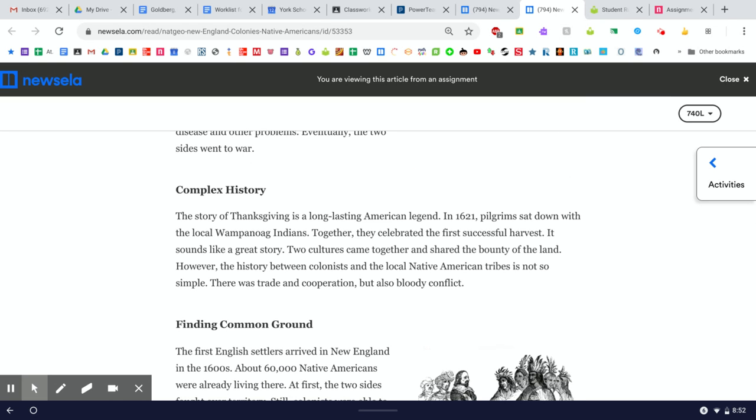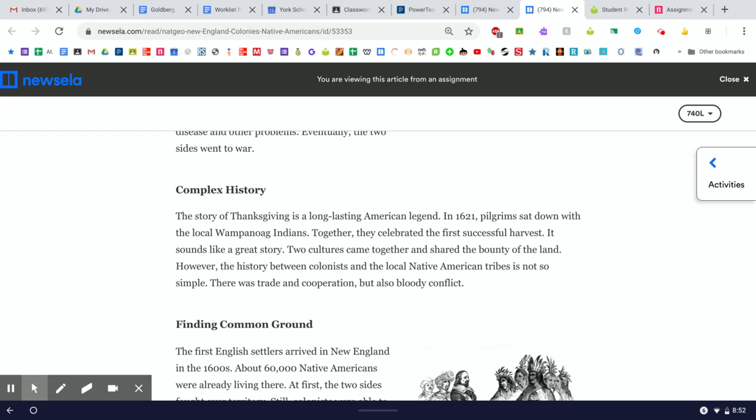This section is called Complex History. The story of Thanksgiving is a long-lasting American legend. In 1621, pilgrims sat down with the local Wampanoag Indians. Together, they celebrated the first successful harvest. It sounds like a great story. Two cultures came together and shared the bounty of the land. However, the history between colonists and the local Native American tribes is not so simple. There was trade and cooperation, but also bloody conflict.